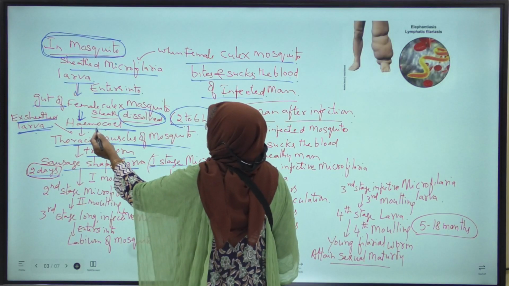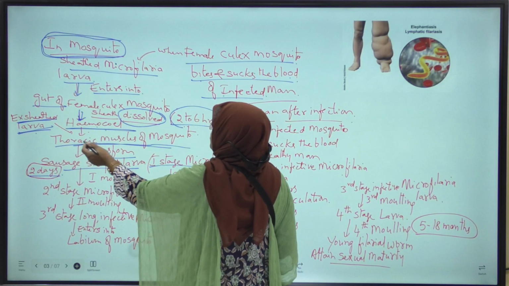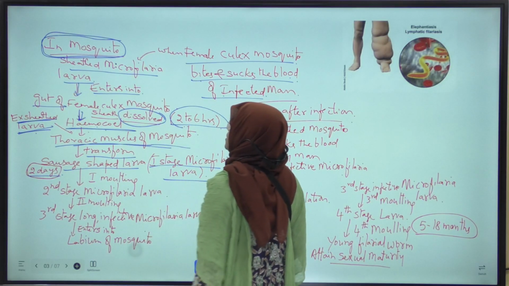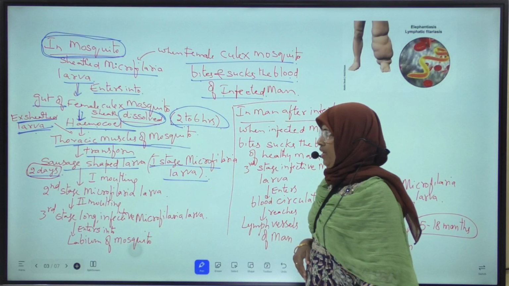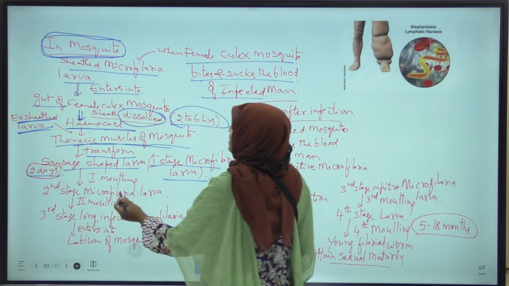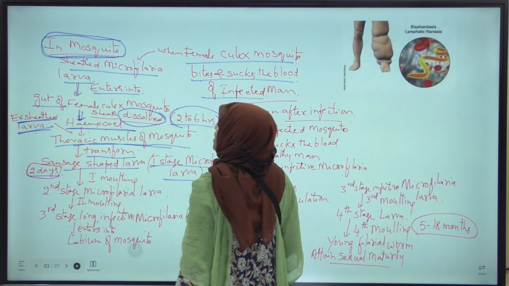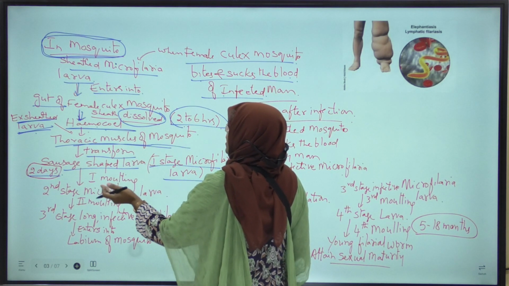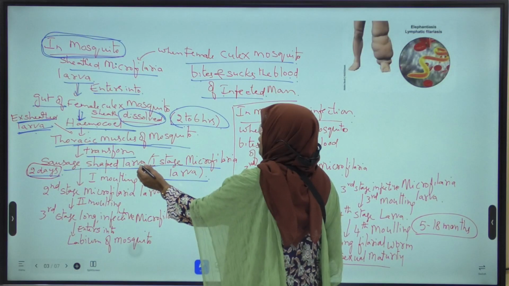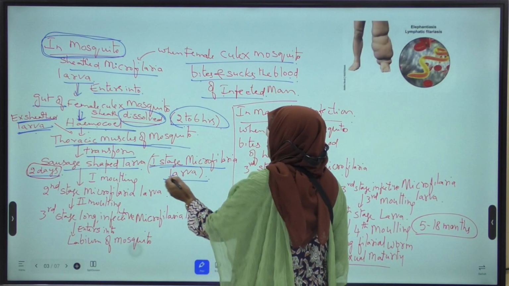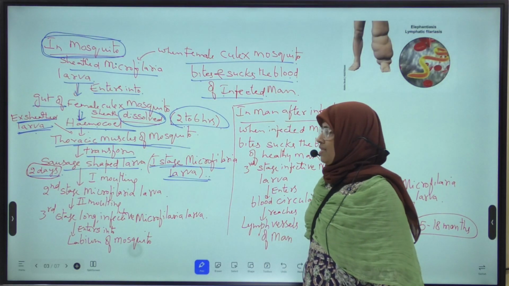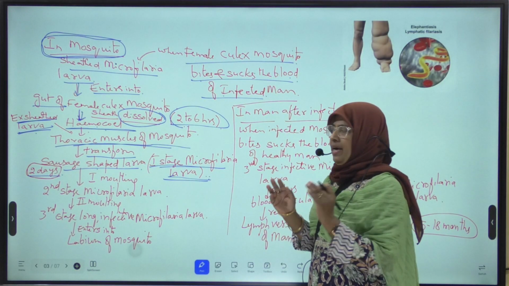From the hemocoel, this ex-sheathed larva enters into the thoracic muscles of the mosquito. Later, within 2 days, this ex-sheathed microfilaria larva transformed into sausage-shaped larva. It is also called first stage microfilaria larva. Sausage shaped means short and stumpy.